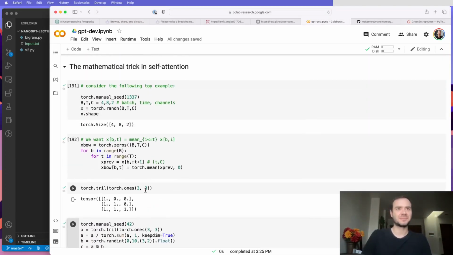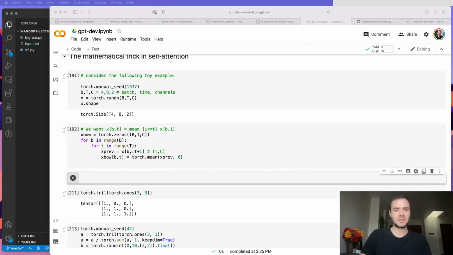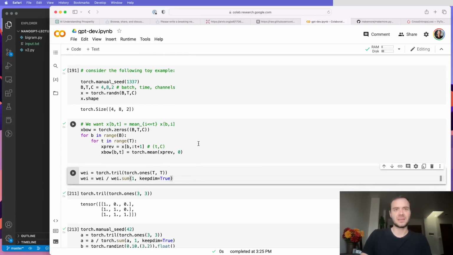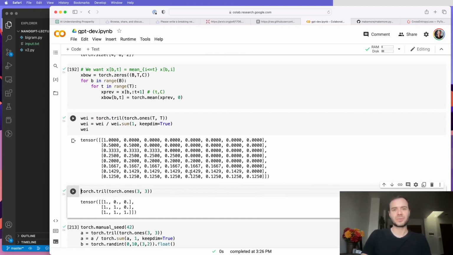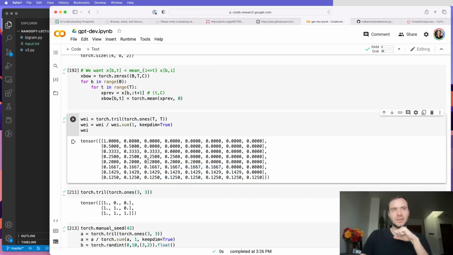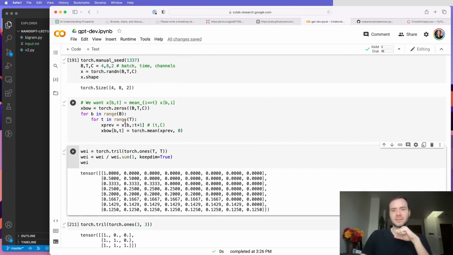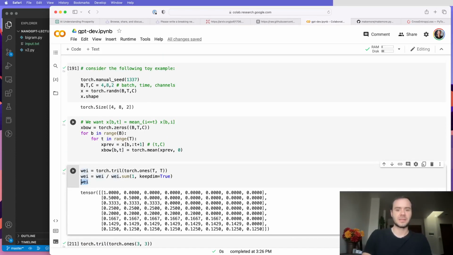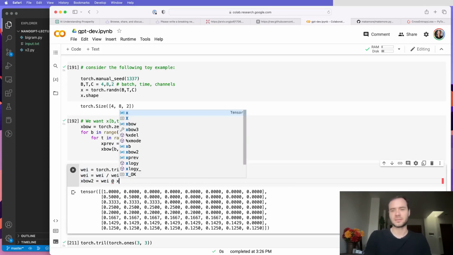So let's swing back up here and see how we can vectorize this and make it much more efficient using what we've learned. In particular, we are going to produce an array A, but here I'm going to call it wei, short for weights. But this is our A. And this is how much of every row we want to average up. And it's going to be an average because you can see that these rows sum to 1. And then our B in this example, of course, is x. So what's going to happen here is that we are going to have an xbow2. And this xbow2 is going to be wei multiplying x.